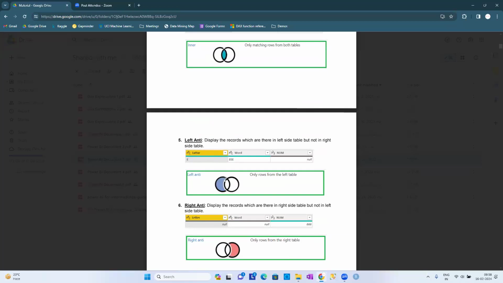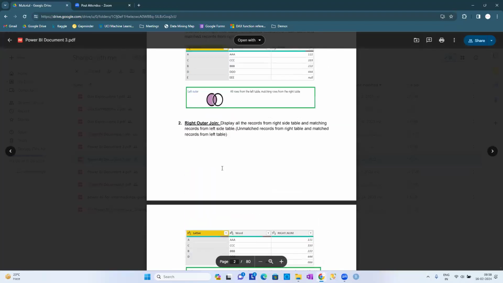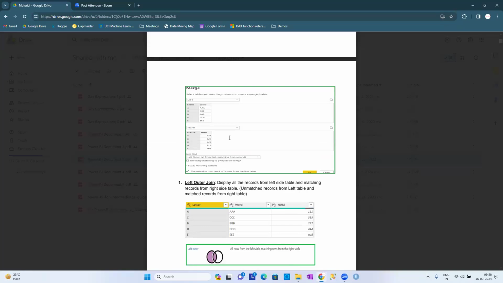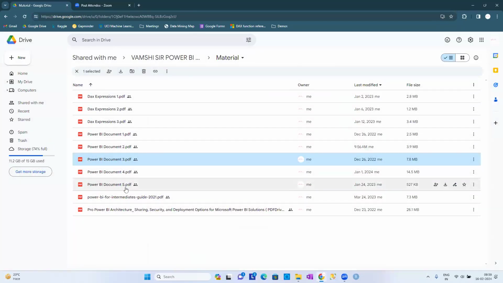What is left outer join? Only the portion of the left table without having the right. Right outer join, only the portion of the right without having the left, guys. So how to do the joining and all these things, all those examples are going to be available here. It's only for understanding the concept. You can follow all these materials.